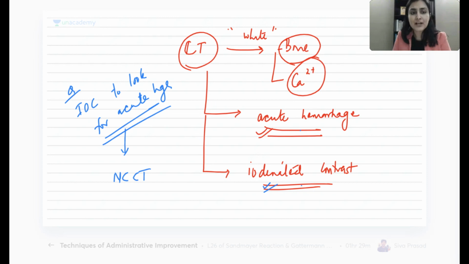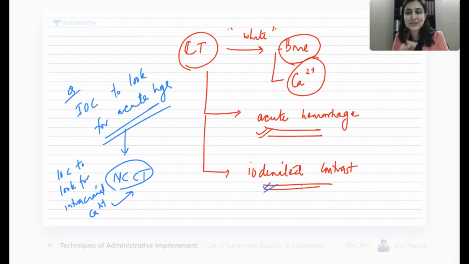Similar concept: if I ask you the investigation of choice to look for calcification, to look for intracranial calcification, I want to see a calcific lesion, tell me, what will be the answer? Is that also white? Yes. Do I need to give contrast? No, anyway it is white. So can I still say this will be the answer? Yes. All of these concepts are going to be very, very important. This will make your life very simple towards the end, so please pay attention. So this is bone, this is calcification, this is acute hemorrhage. All of these things are white.